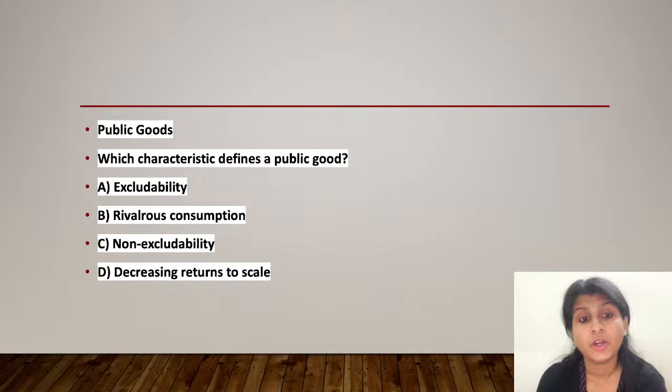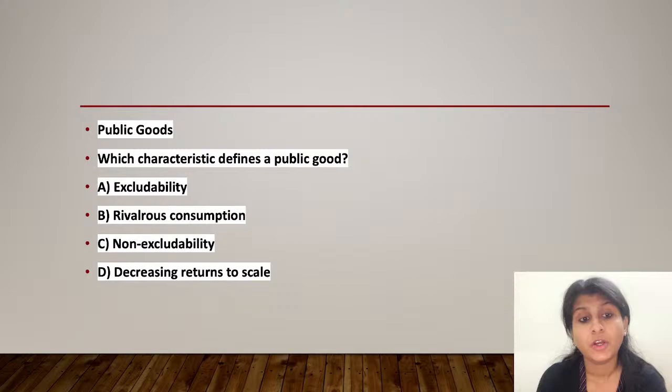It is the non-excludability. Why? It means that it is difficult or impossible to exclude individuals from using the good, allowing for its consumption without directly paying for it.